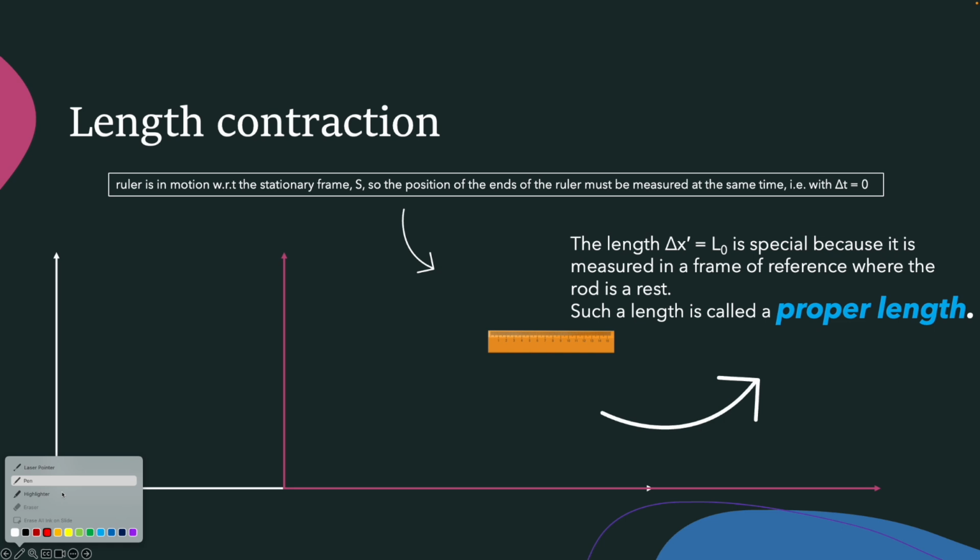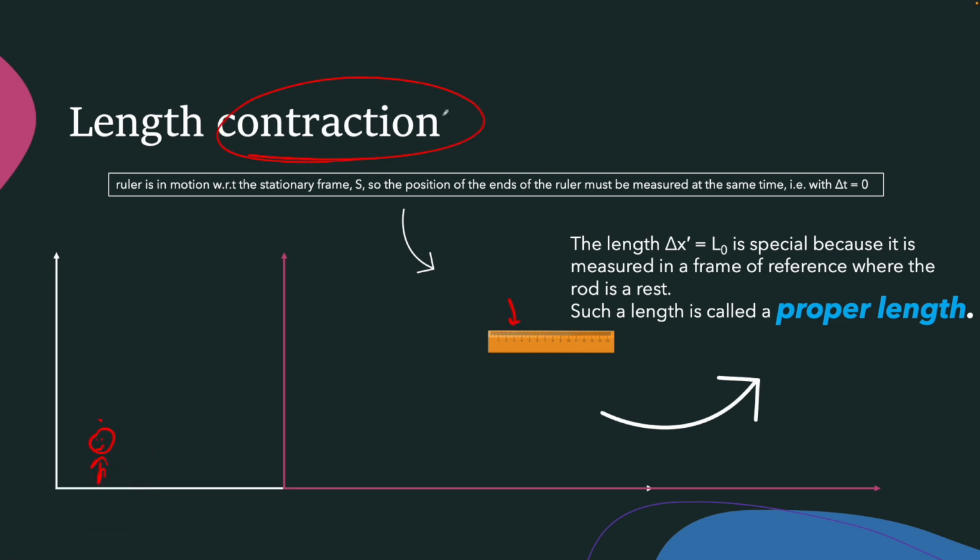The answer is no, because he will see the relativistic effect causing the ruler to contract, and we call this phenomenon length contraction. I'm going to use this condition that delta t is zero and substitute in the formula of Einstein transformation that delta x prime is equal to gamma times (delta x minus v delta t). Since we know that delta t is zero, it gives us delta x prime equals gamma times delta x.